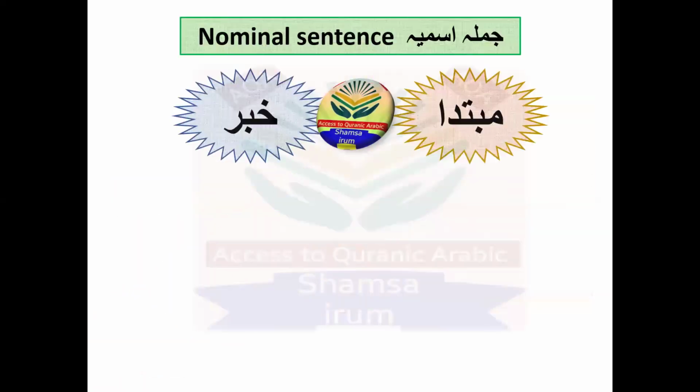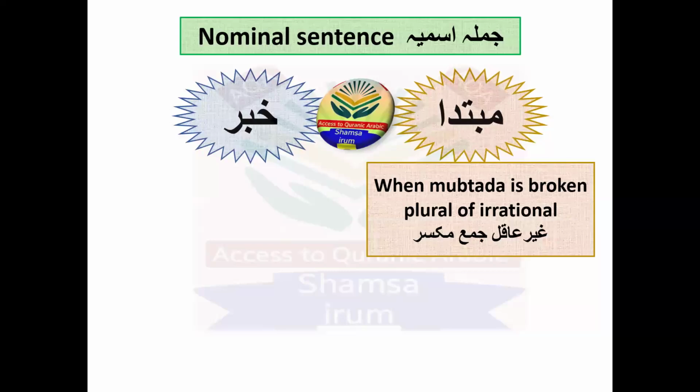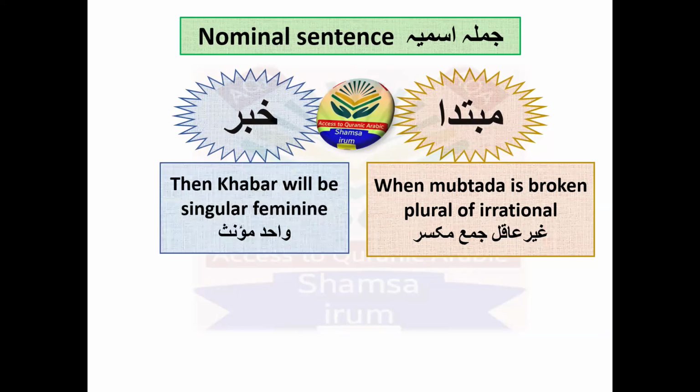Mubtada and khabar. Okay, when mubtada is a broken plural of irrational, meaning ghair aqil jama muqassar, then khabar will be a singular feminine, wahid muannas. So if the mubtada is like this, I'll give you the example. Al-kutubu. Al-kutubu is a ghair aqil jama muqassar.